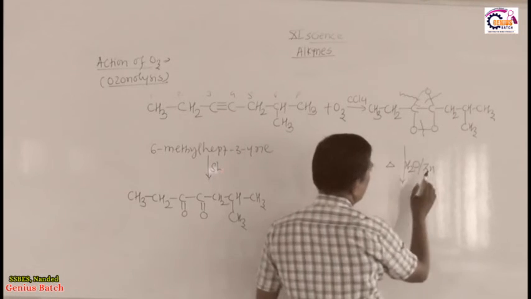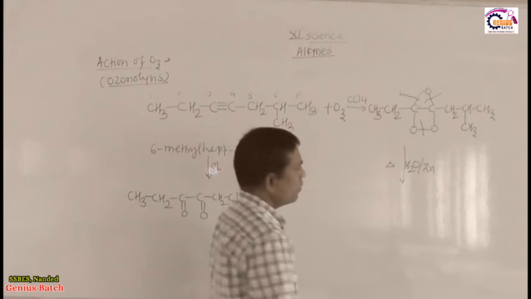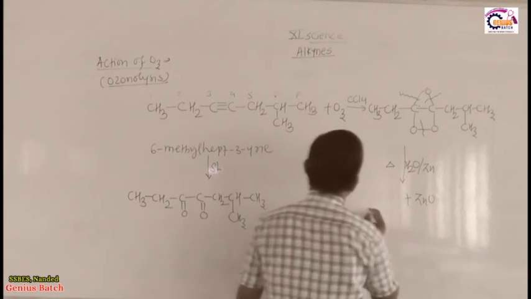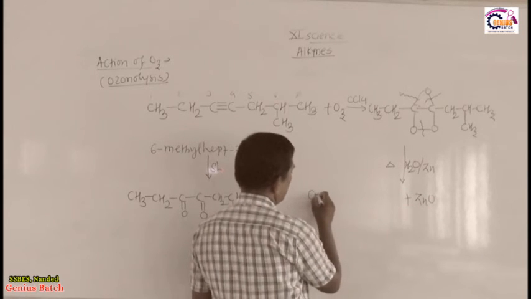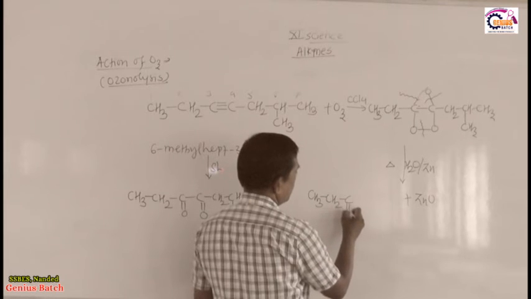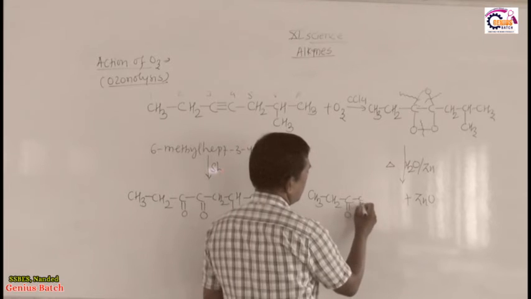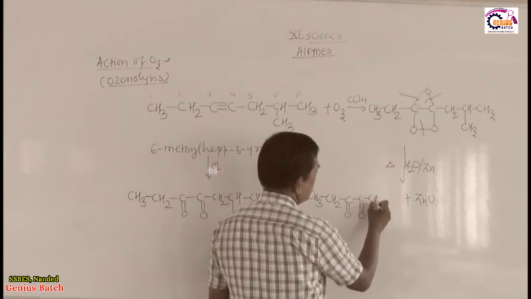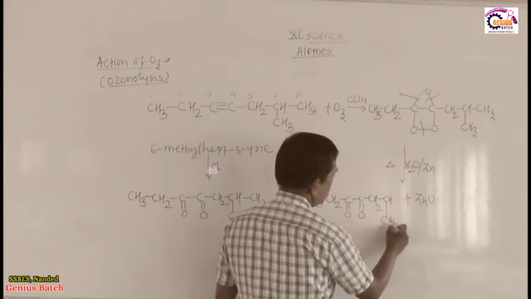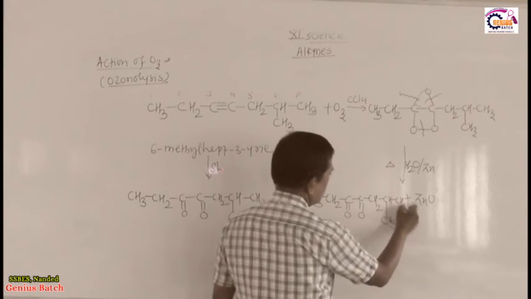This oxygen directly combines with zinc. What will be the product? Here the byproduct is ZnO. What will be the product? The product is this one: CH3, CH2, C double bond O, C double bond O, CH2, CH, CH3, here CH3.